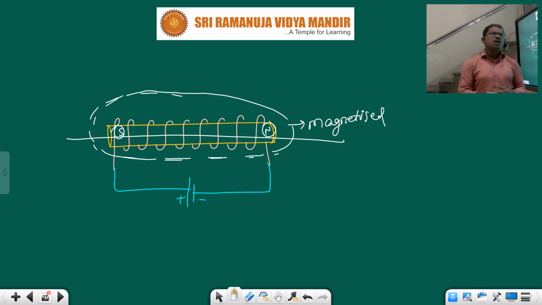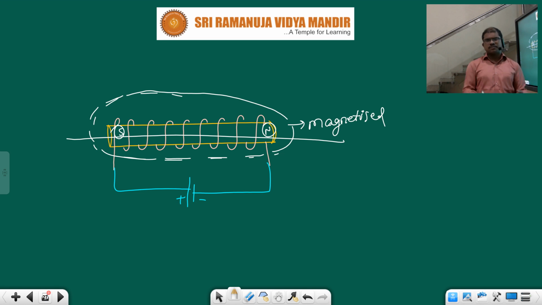What is the term, children? Permeability. Permeability is nothing but to what extent a material can be magnetized. Reluctance and permeability are both opposite terms. Like in electric current, resistance and conductance are opposite terms. In a similar way, reluctance and permeability are opposite terms.